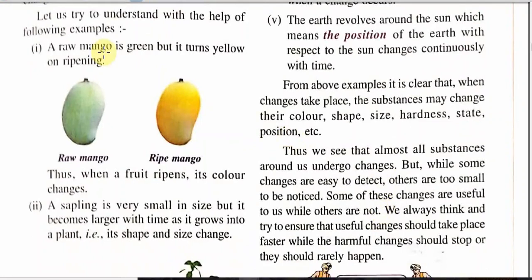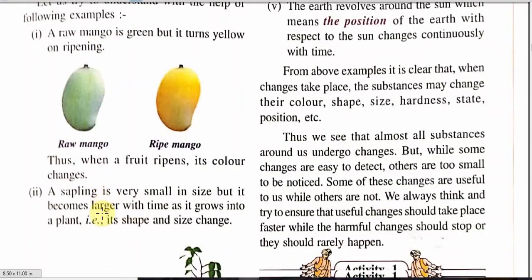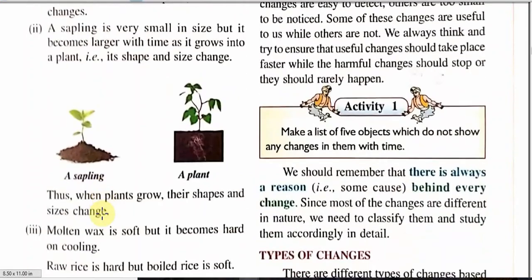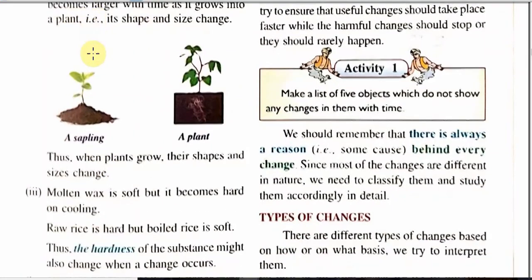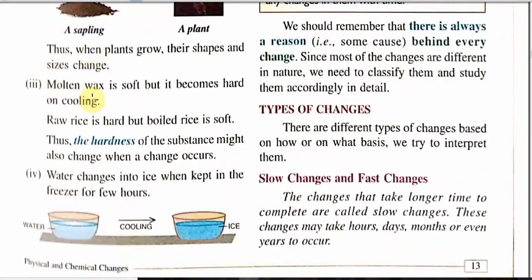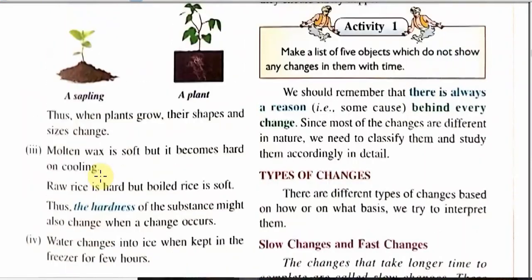Students, you can follow. A raw mango is green but it turns yellow on ripening. Similarly, you can see the second example. A sapling is a very small plant but it becomes larger as the time passes by. Third one, a molten wax is soft but it becomes hard on cooling. Number 4, water changes to ice when it is kept in a freezer for a few hours. Similarly, there are many changes.